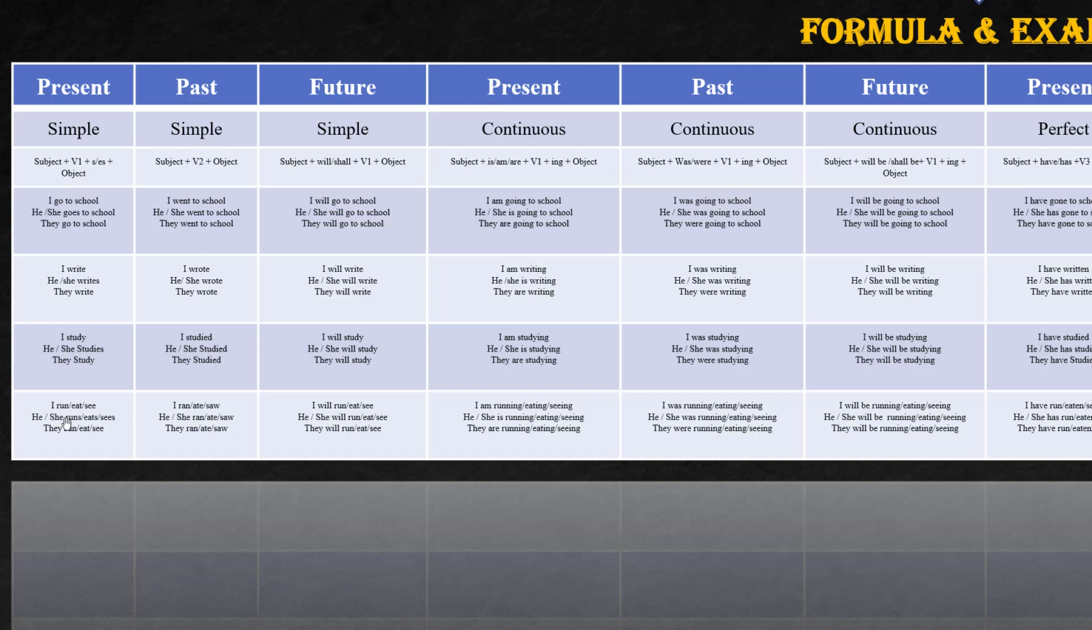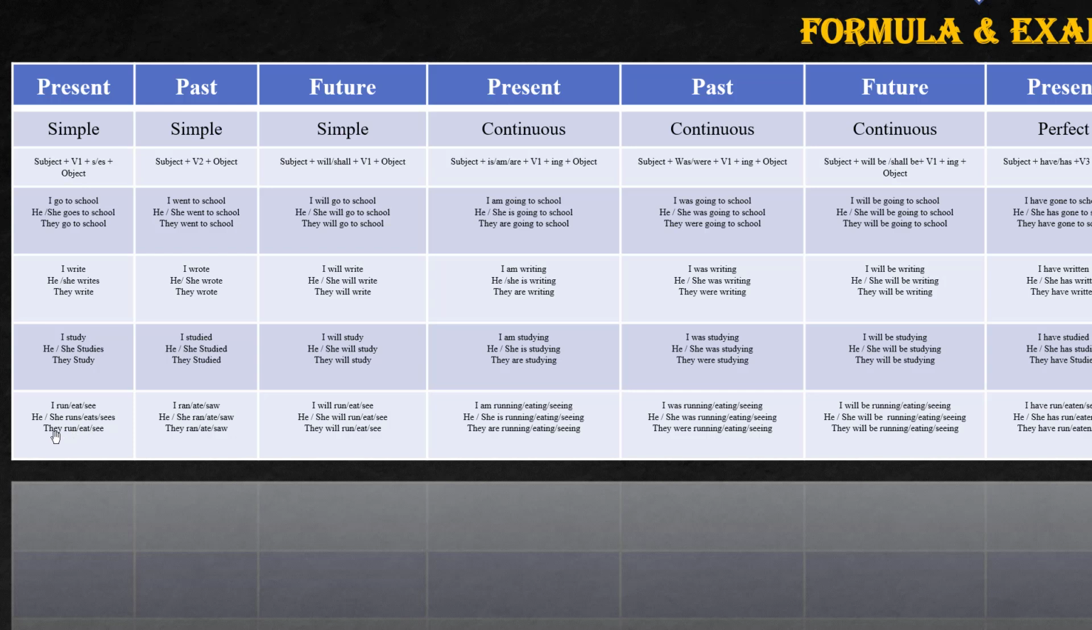I run, I eat, I see here. I ran, correct? I ate, I saw. When it comes to future, I will run, I will eat, I will see, right? Next, she runs, he eats, she sees, right? Now, she ate, he saw. She will run, she will eat, she will see, right?